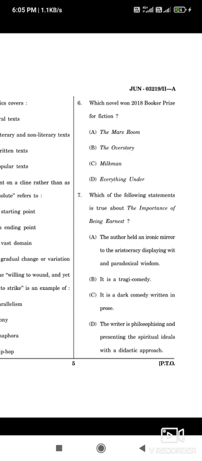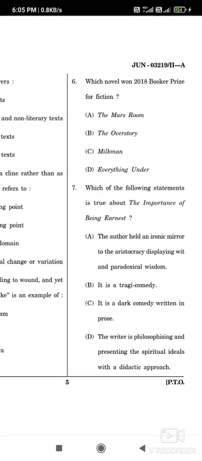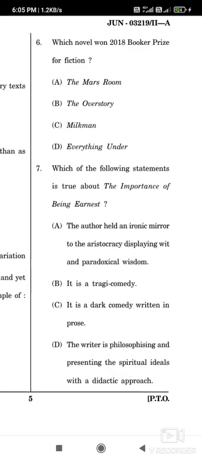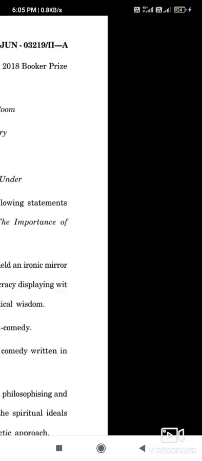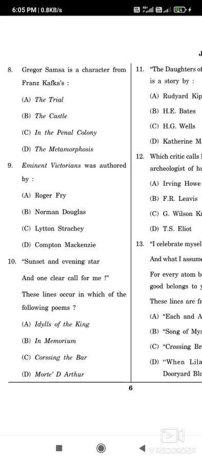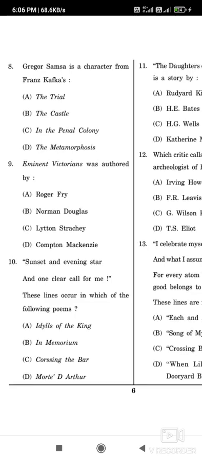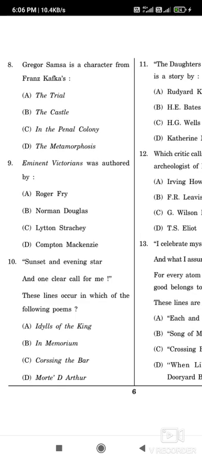Then question number 7, which of the following statements is true about The Importance of Being Earnest? The correct answer is option A: the author held an ironic mirror to the aristocracy, displaying wit and paradoxical wisdom. Now question number 8: Gregor Samsa is a character from Franz Kafka's which novel? Gregor Samsa is a famous character from Franz Kafka's The Metamorphosis. So the correct option is D, Metamorphosis.